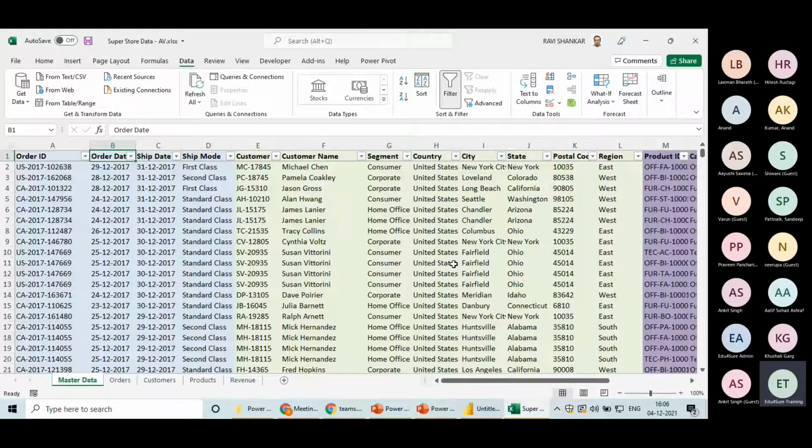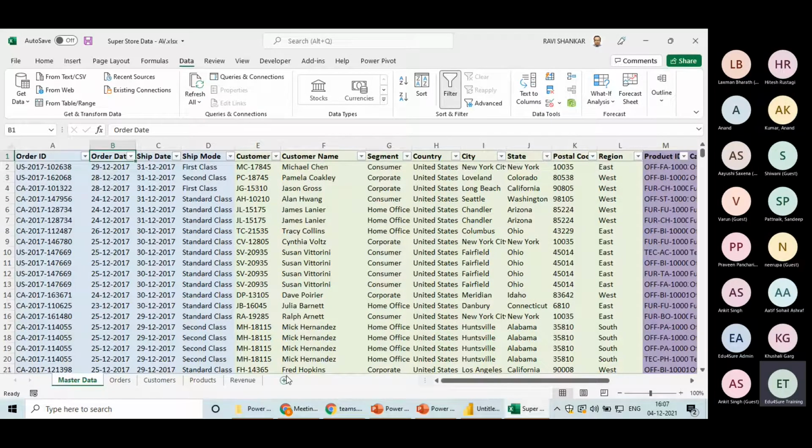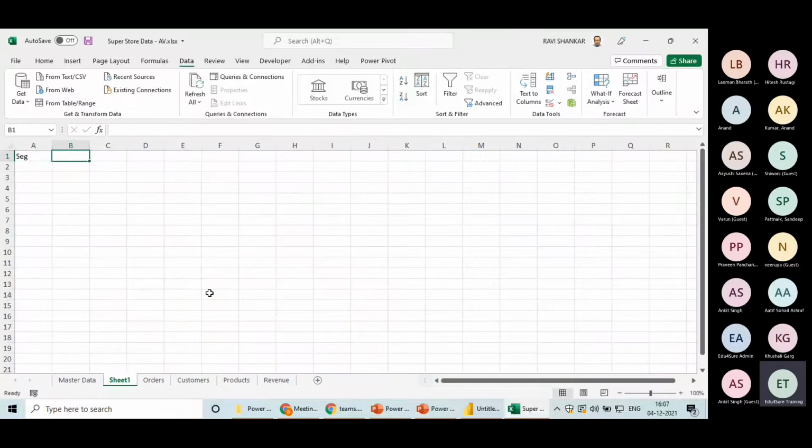Now I'm giving you one example. How many segments do I have here? 3 segments, right? Consumer, corporate, and home office. So if I am creating another table here with the name segment and ranking, for example, here I'm writing the name of all the 3 segments like this, and I'm assigning them a number, right?